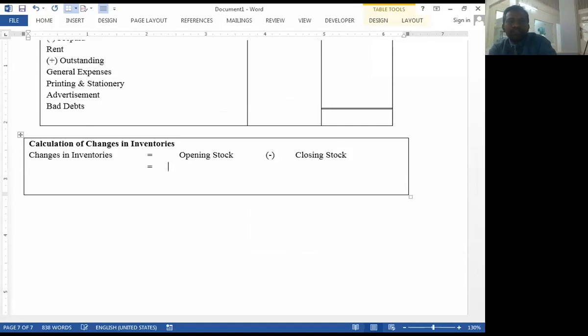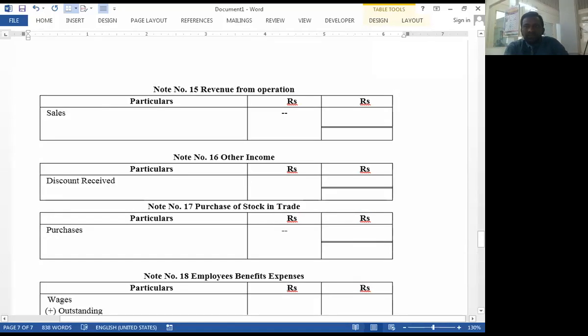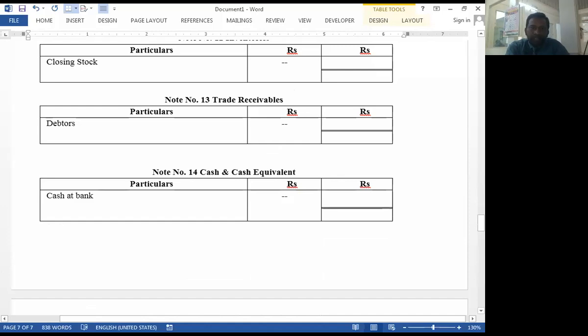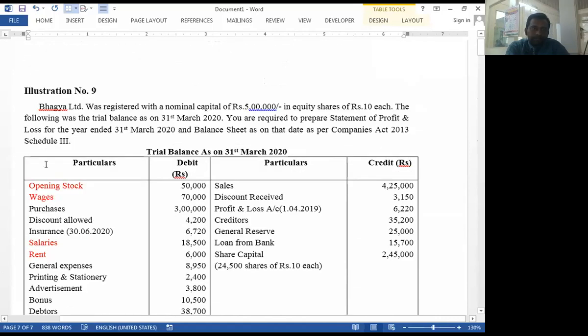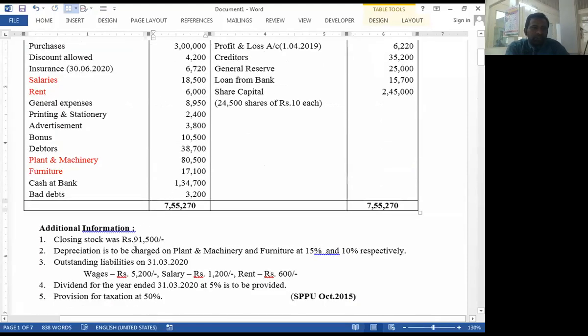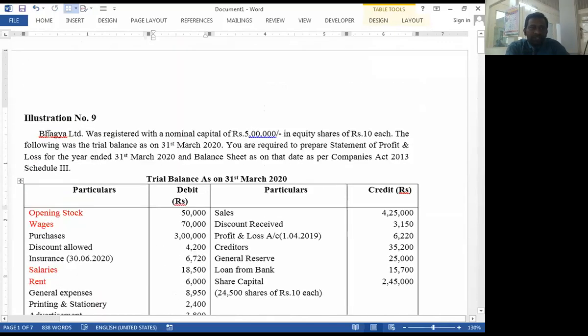What is the amount of opening stock? Opening stock is 50,000 and closing stock is 91,500.